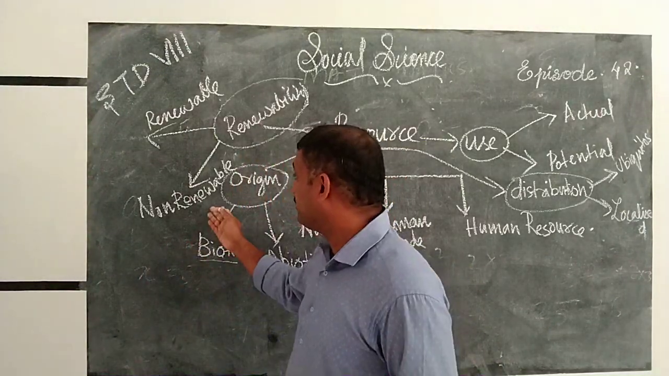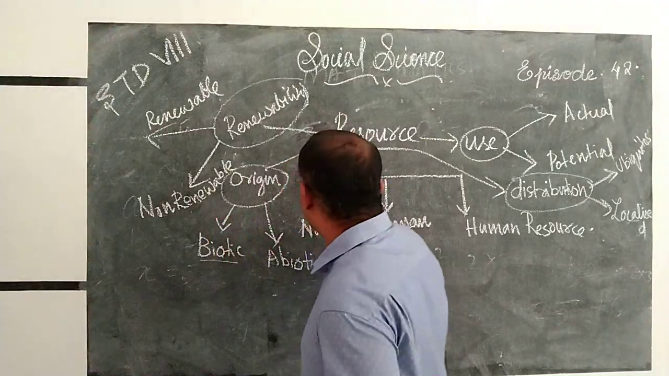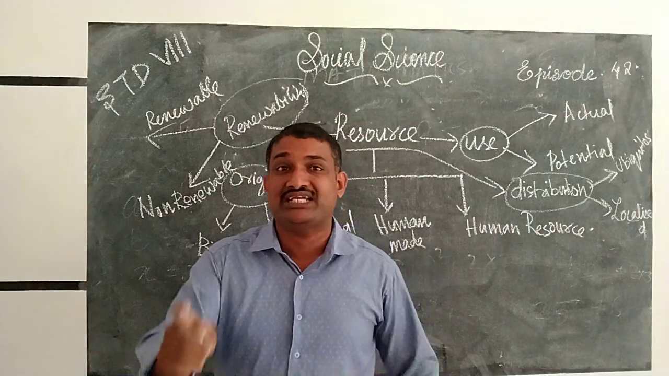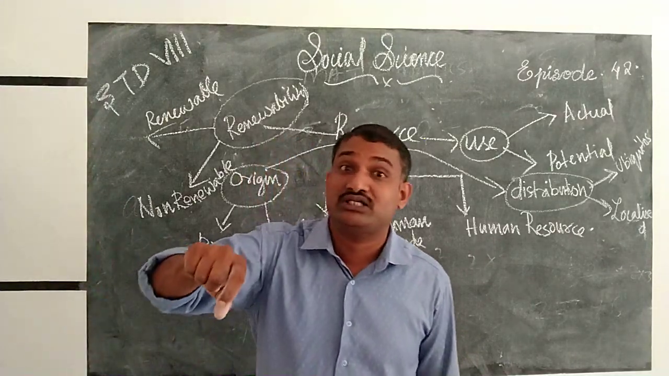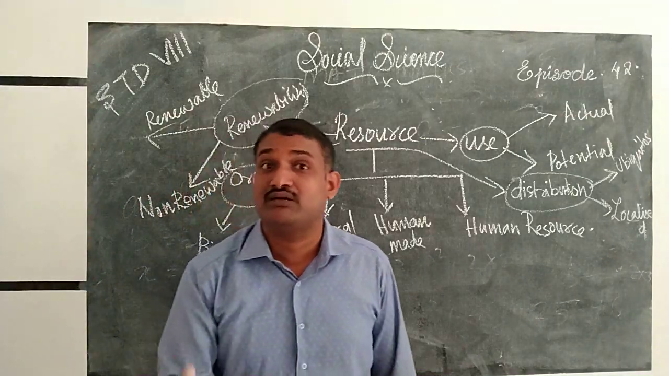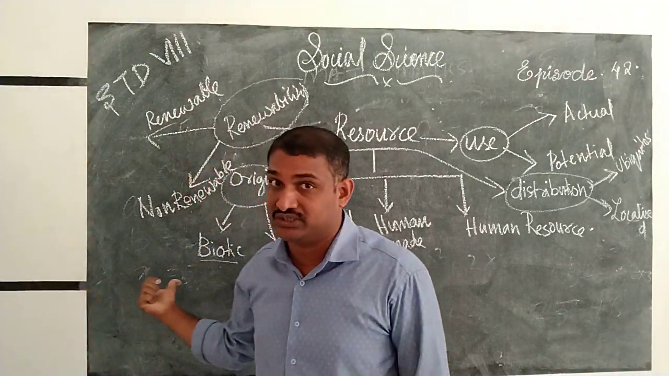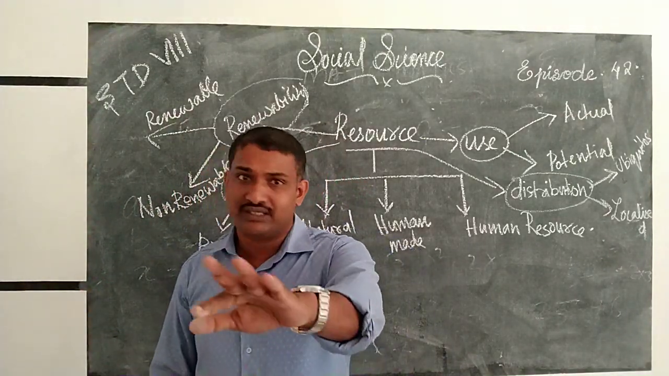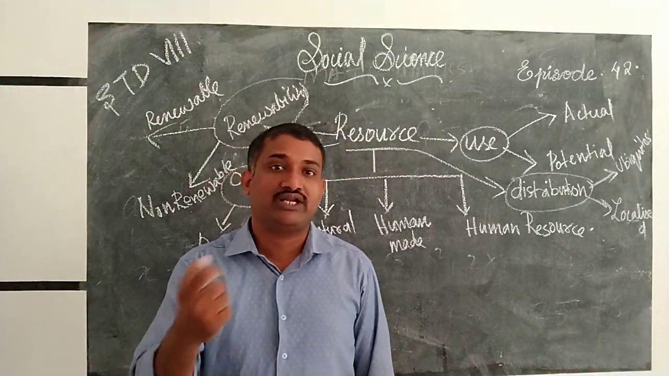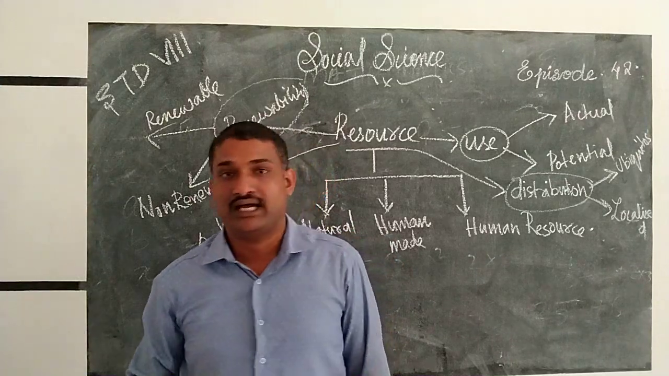That is non-renewable resources. Next, on the basis of origin, we can divide the resources into biotic and abiotic. What is biotic here? Biotic resources are the resources that have life. For example, plants and animals are biotic resources. In the examination, if asked to give examples of biotic resources, what will you write? Plants and animals.